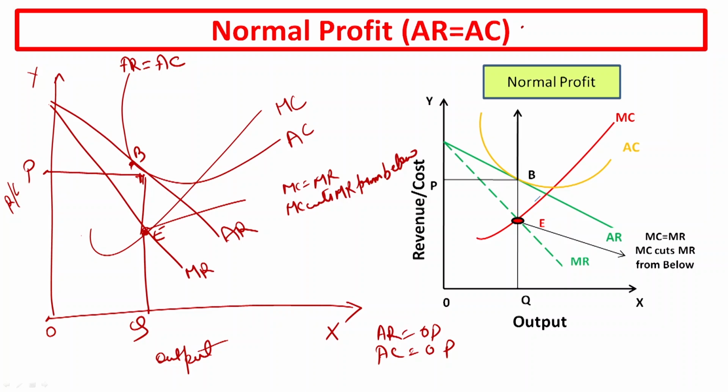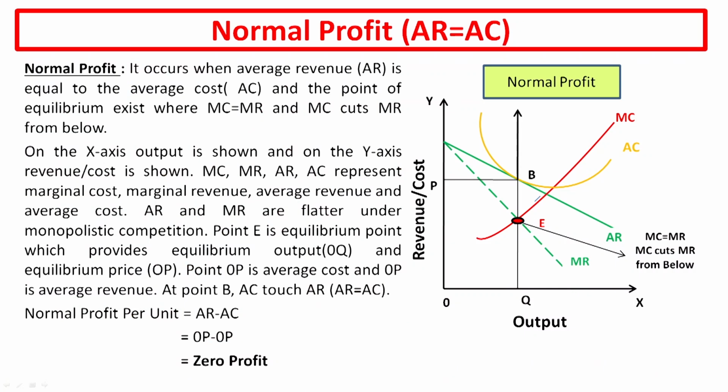Then when you subtract average cost from average revenue, that is OP minus OP, it will give you 0 profit. So, this is the graph next to you, you can easily see it. This is the normal profit explanation and this is the graph for normal profit.